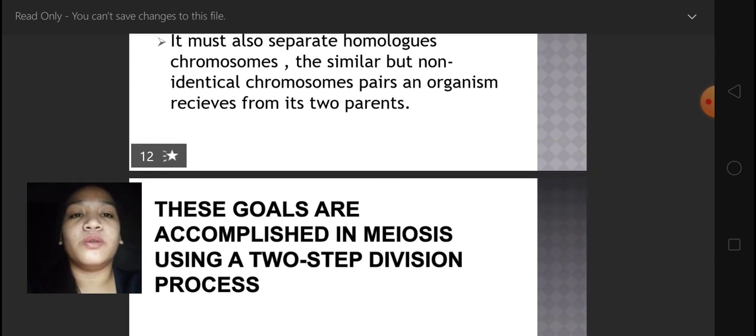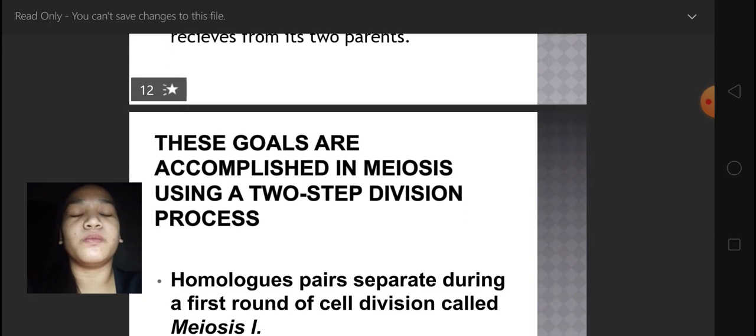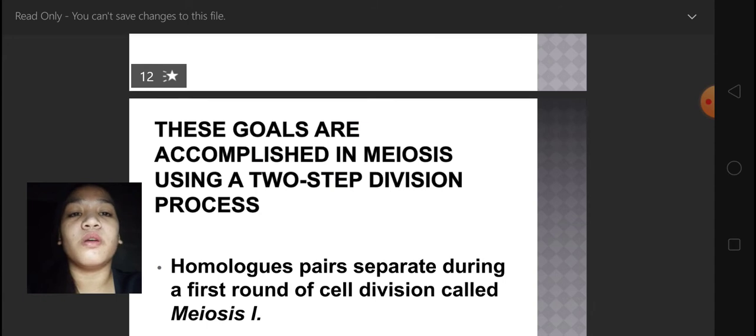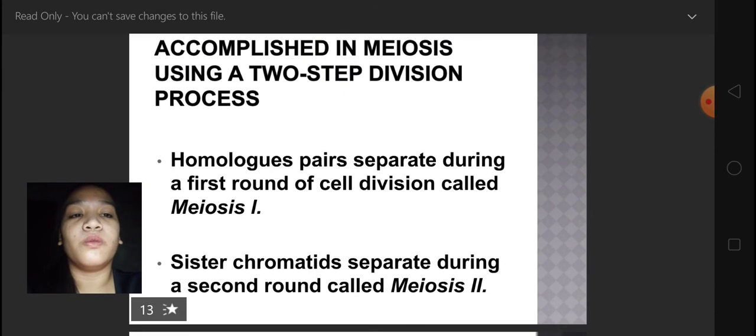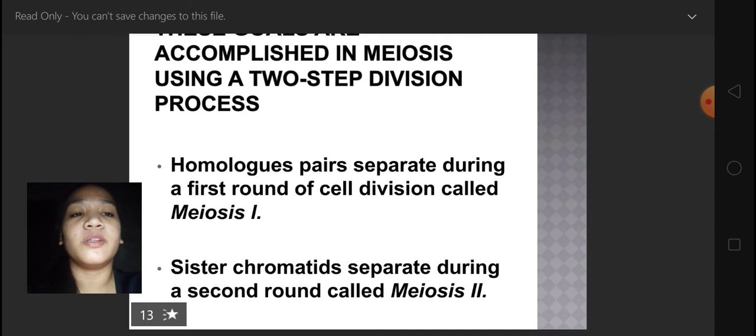So these are the goals accomplished in meiosis using a two-step division process. In meiosis I, homologous pairs separate during the first round of cell division, while in meiosis II, the sister chromatids separate during a second round.